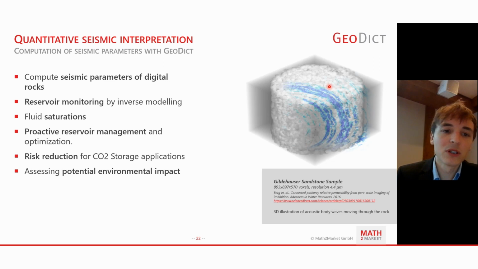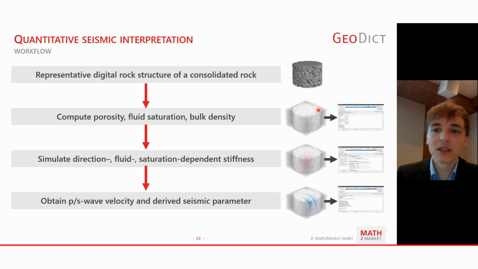And that helps you to increase the confidence for reservoir management decisions and optimizations. And of course, it helps you to estimate the risk that comes with CO2 injection, for example. The way we follow in GeoDict is that you first have to have a representative digital rock volume that you want to analyze.